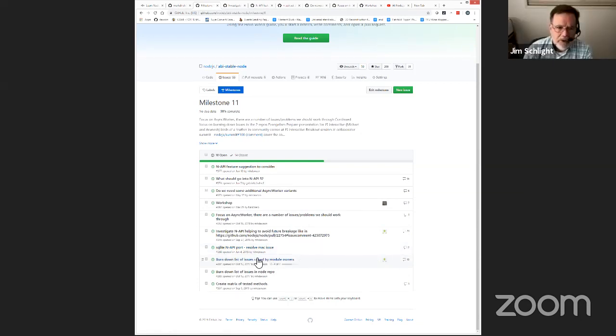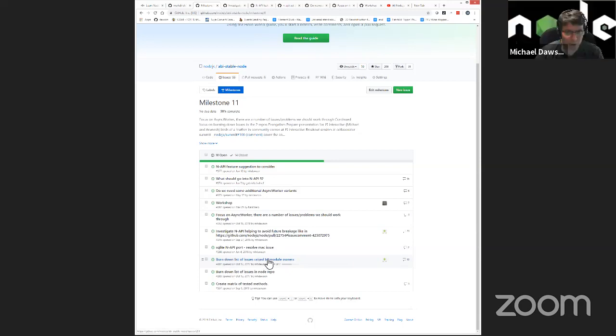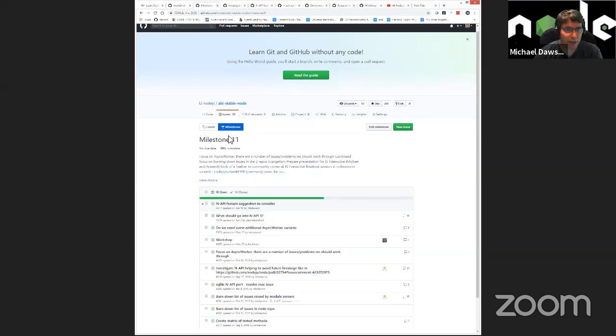Okay. Burn down list of issues raised by module owners. I'm just back, so I don't know if there's any issues we should talk about in the repos. No, okay. There's nothing there. Then I guess, is there anything else anybody wants to bring up and discuss this week before we call it?